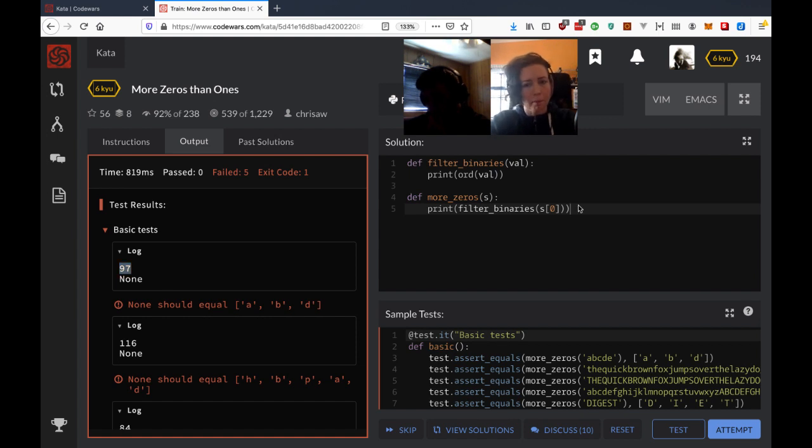You don't need print in the more zeros function because filter binaries isn't returning anything yet. You're just printing from the filter binaries function. Oh, right. So I can take one of these prints out. Yeah. Or no, I should leave this because now I'm returning none from the filter binaries. So that's what you were saying. I think I got confused.